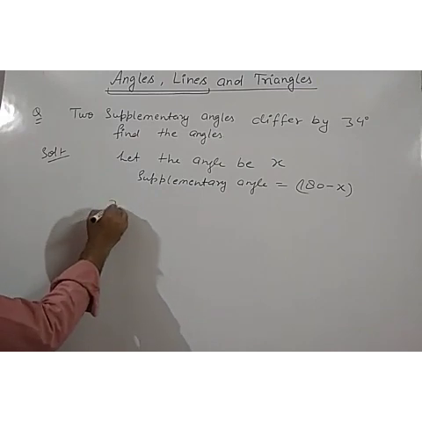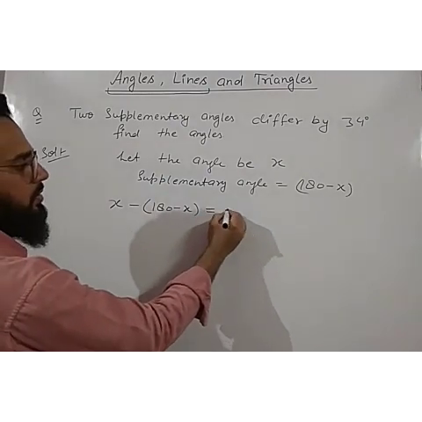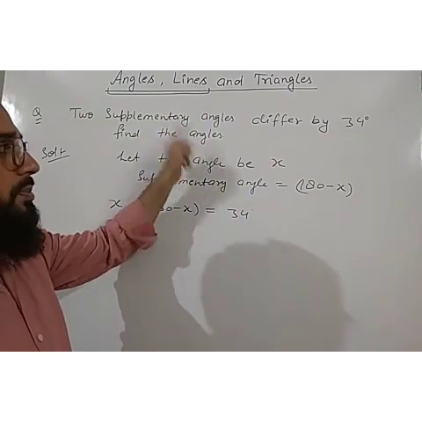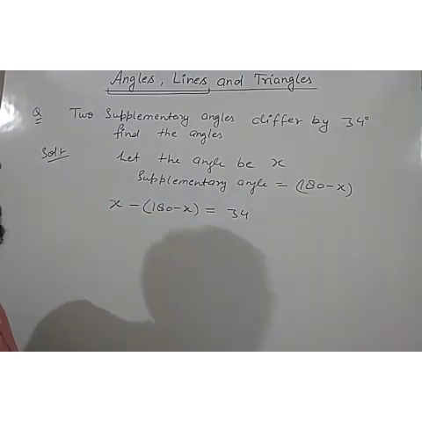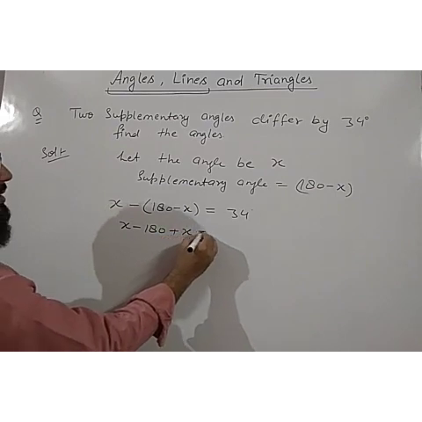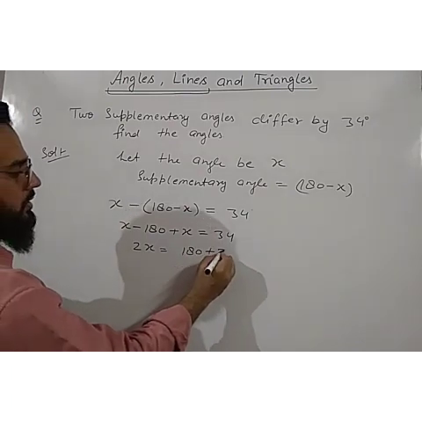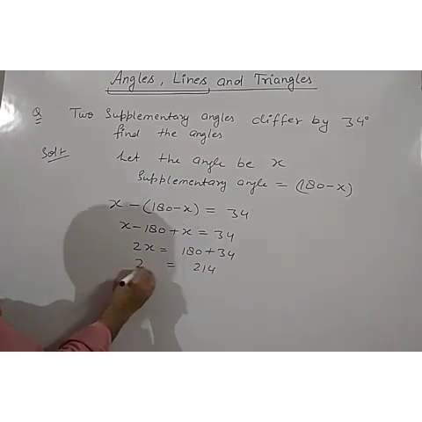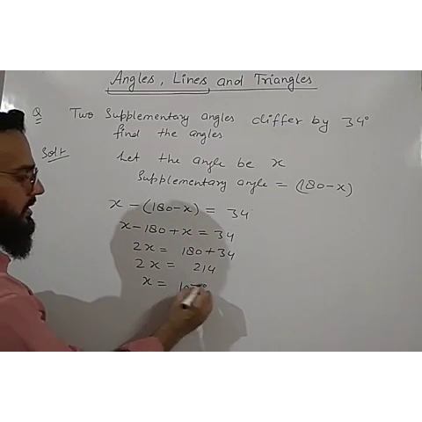So we will take the difference, x minus (180 minus x). It will be equal to 34 degrees. Two supplementary angles differ by 34 means the difference of these two angles will be equal to 34. So what will be its value? It will be x minus 180 plus x is equal to 34. So we will get 2x is equal to 180 plus 34, which will be equal to 214. 2x is equal to 214. So x will be equal to 107 degrees.